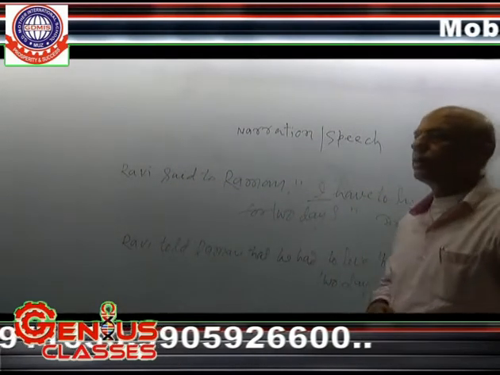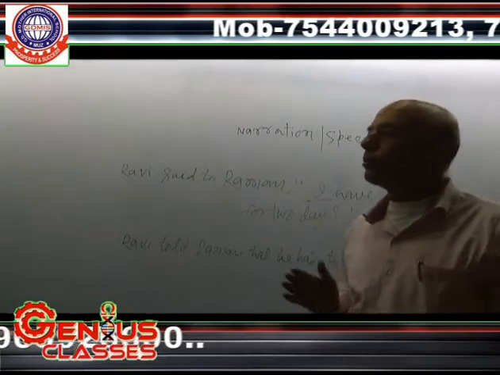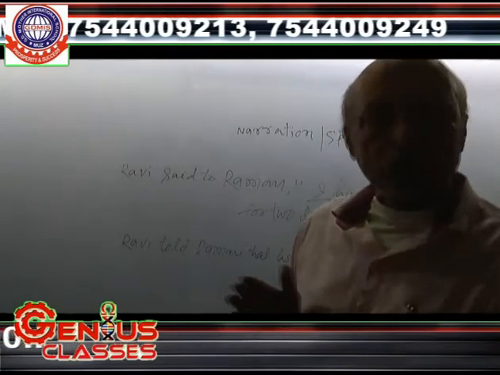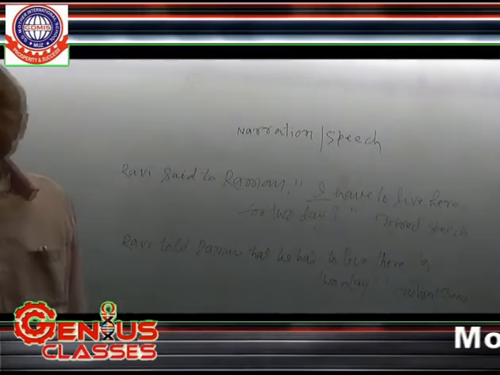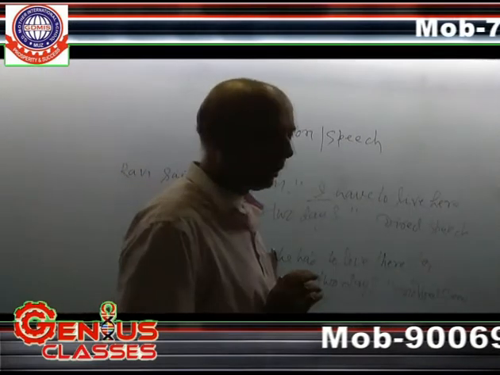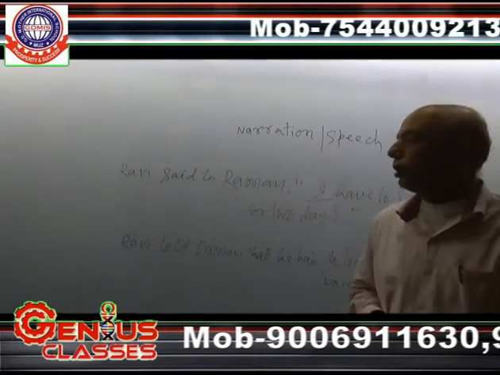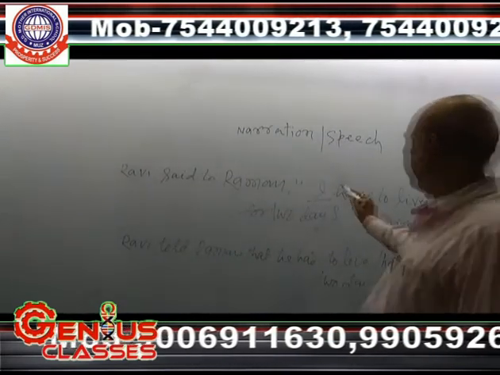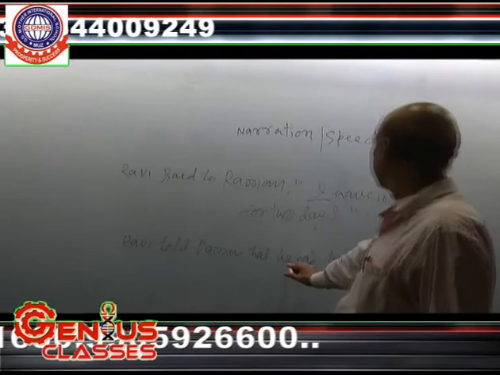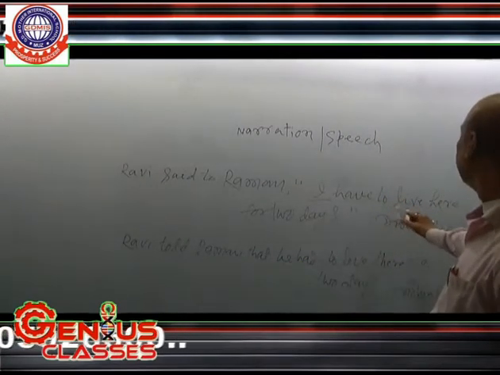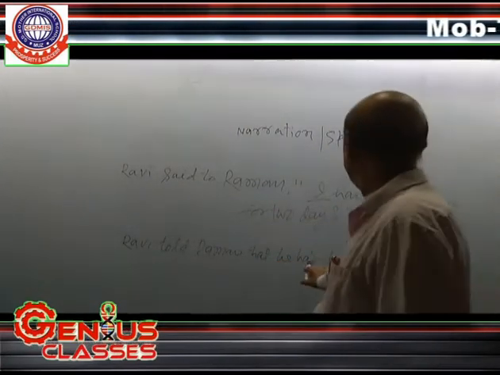I have already described that the first person of the reported speech is changed according to the subject of the reporting verb. The second person of the reported speech is changed according to the object of the reporting verb. And the third person requires no change. That is why here I has been changed as per Ravi. So here it can be written he. And you see here that have has been changed into had.